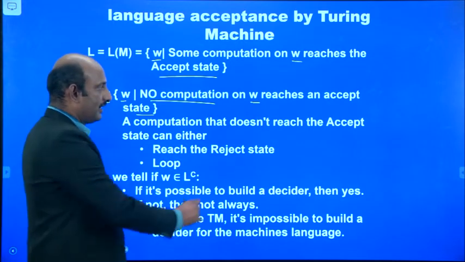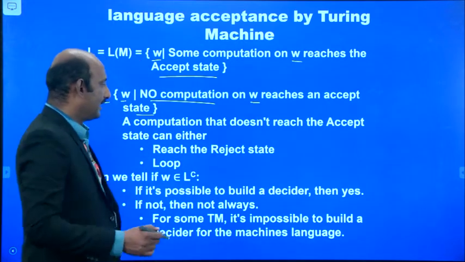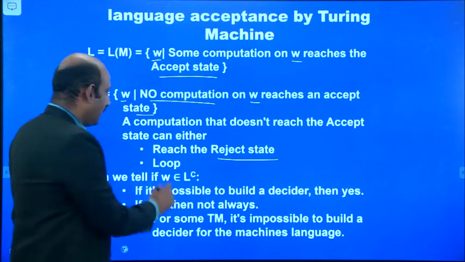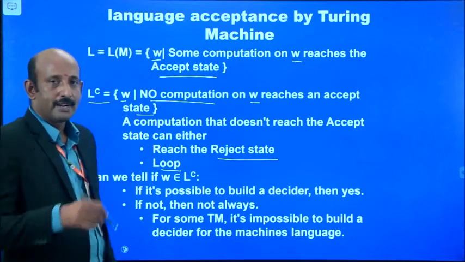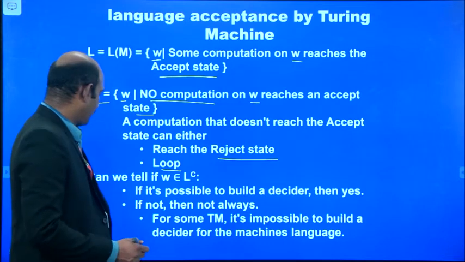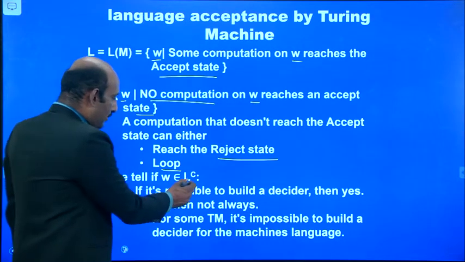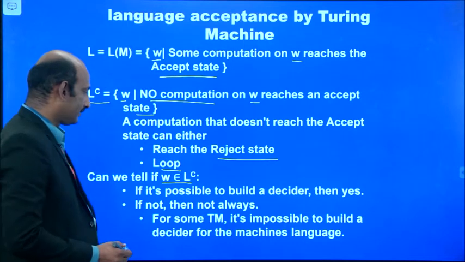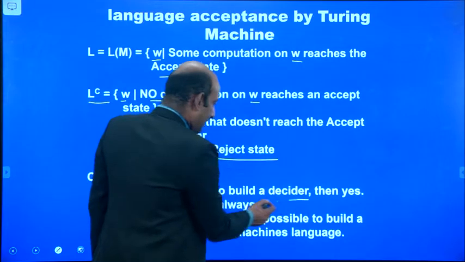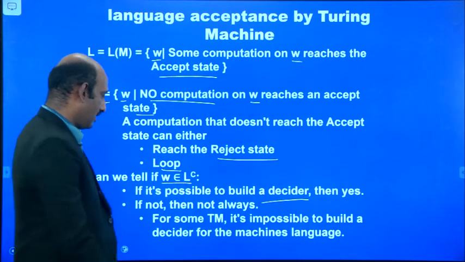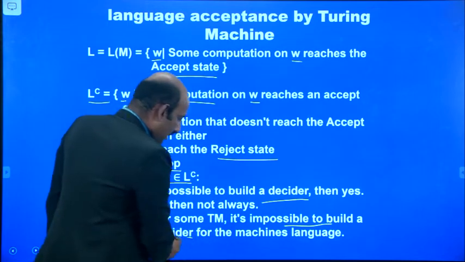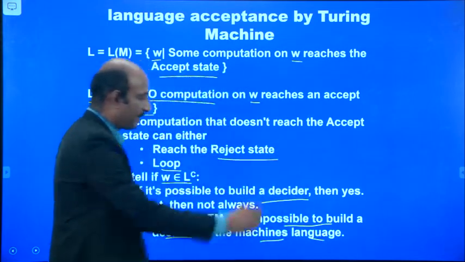A computation that does not reach the accepting state can either end in a rejecting state, or it may loop, the input may occur any number of times, looping indefinitely. So can we tell if W belongs to this recursively enumerable language? If it is possible to build a decider, then yes. If not, it is impossible to build a decider for the machine's language.